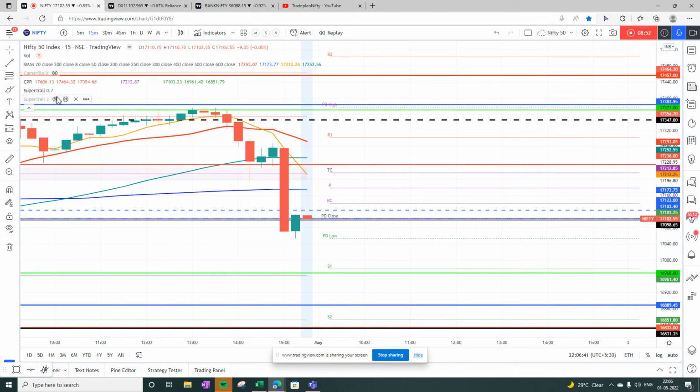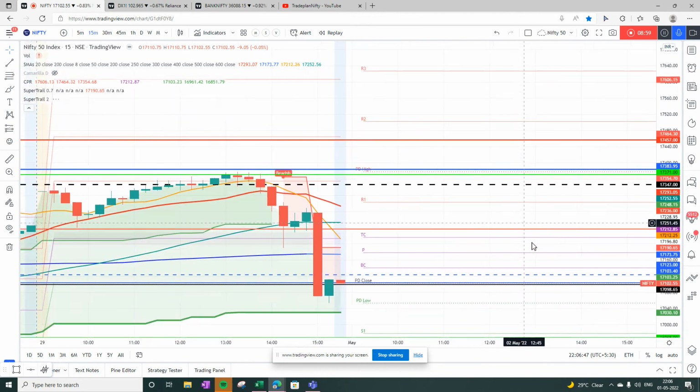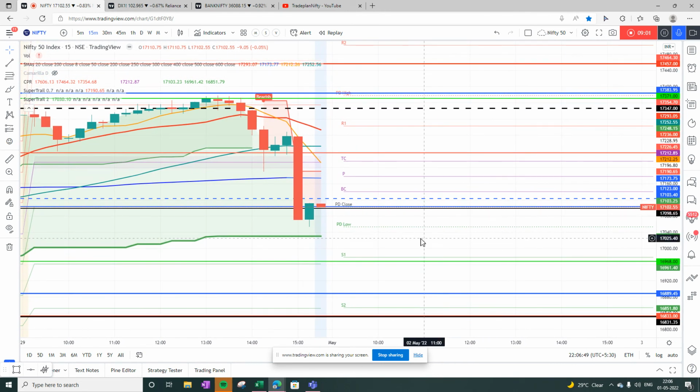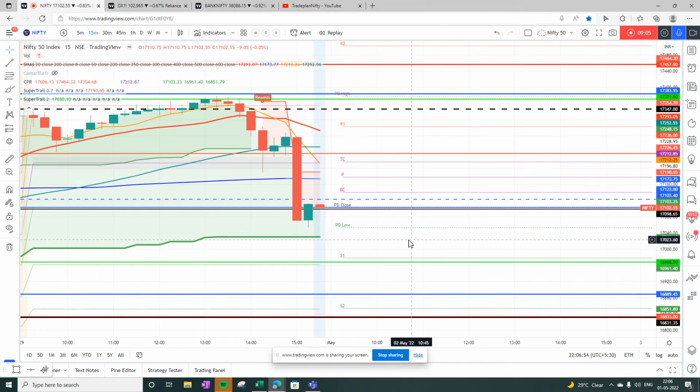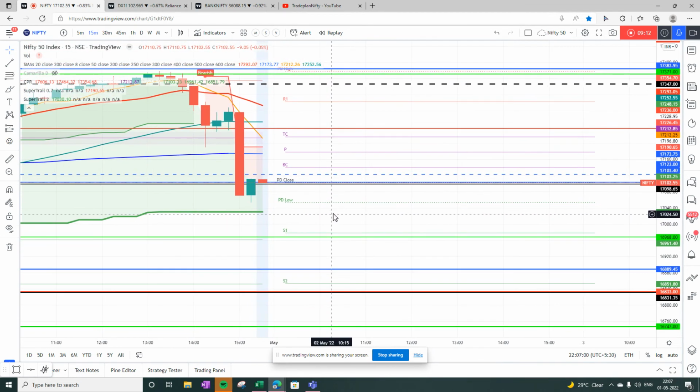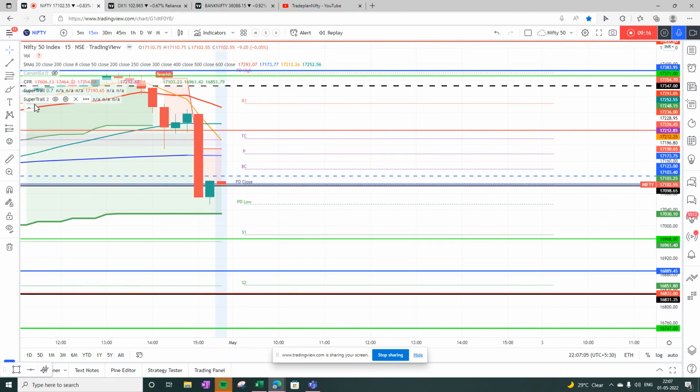And when we look into super trail, we see that on 15 minute it has turned bearish, as well as on daily chart it is just still bullish, but I guess with the open below 17,030, this will also turn bearish. So on Monday both of these will turn bearish. So this confirms that the trend is bearish.